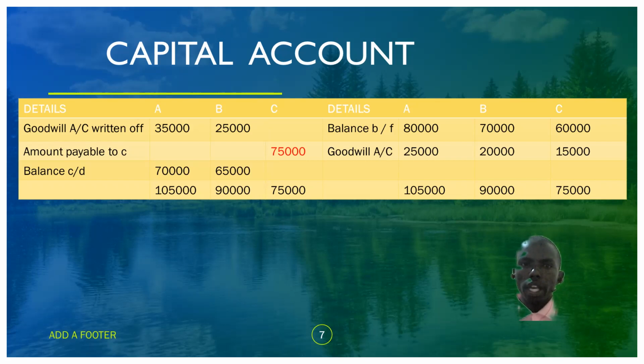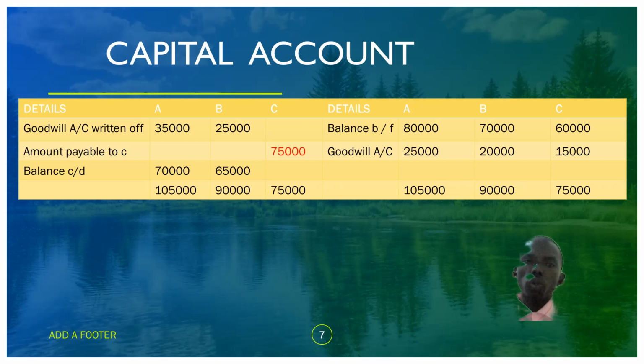For A, 80,000 plus 25,000 is 105,000, so the account of A should balance at 105,000. Since the credit side has more than the debit side, what do we need to balance off? We carry down an amount of 70,000, which we debit to A's account so as to total up to 105,000.